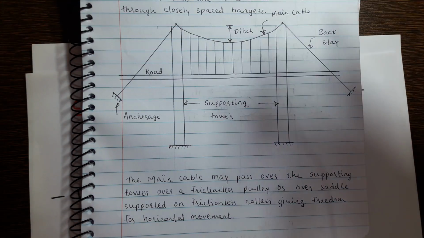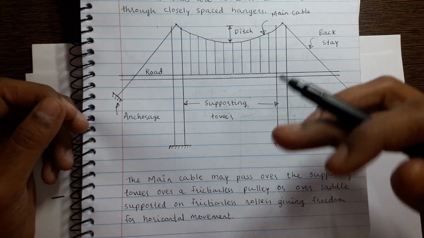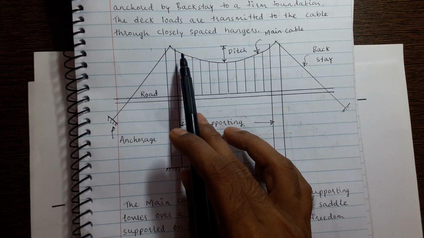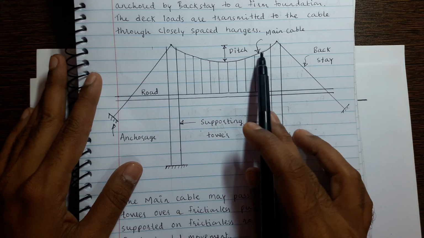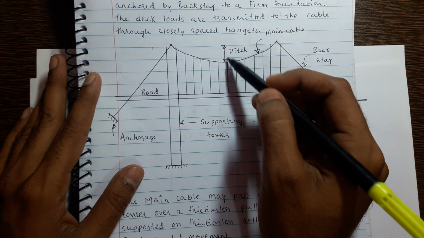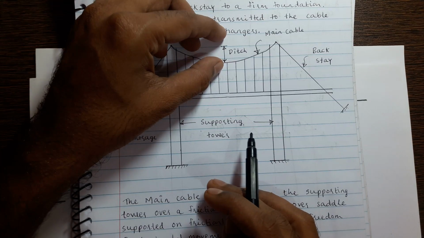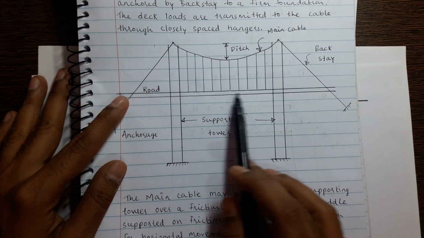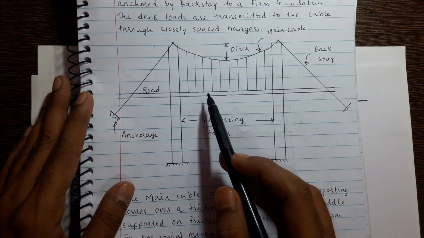At either side of the deck of the bridge, you have a cable. This is the profile of the cable. It has a dip, called the central dip of the cable. And you see, this is the deck of the bridge, or you can say the road.